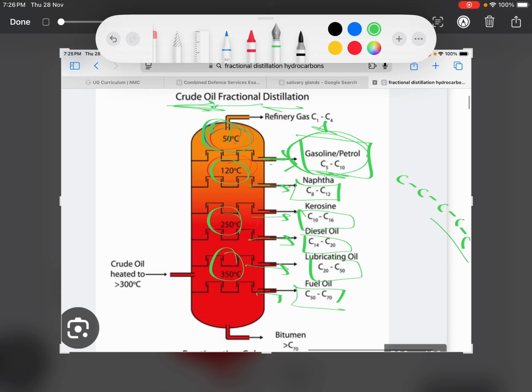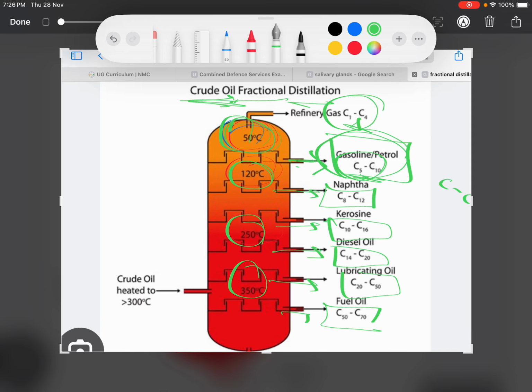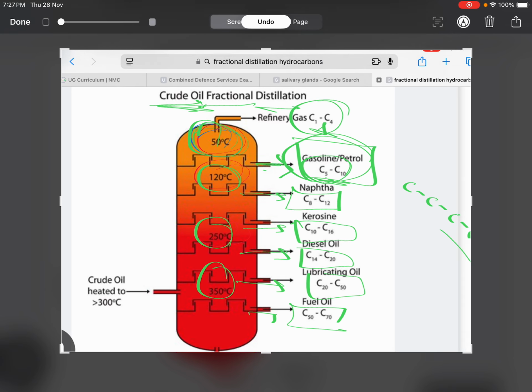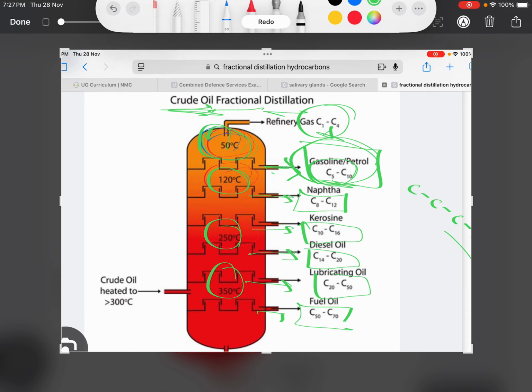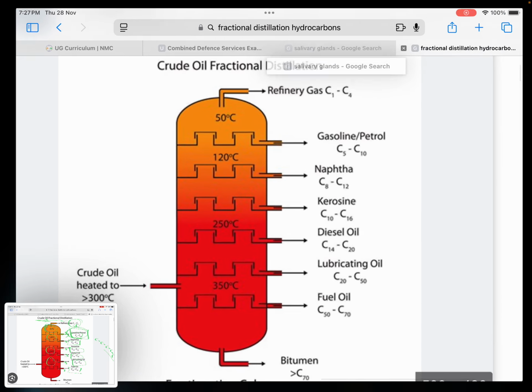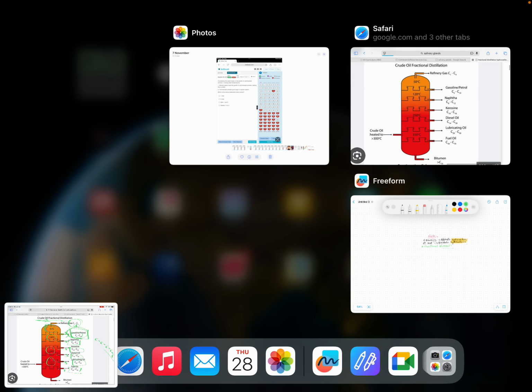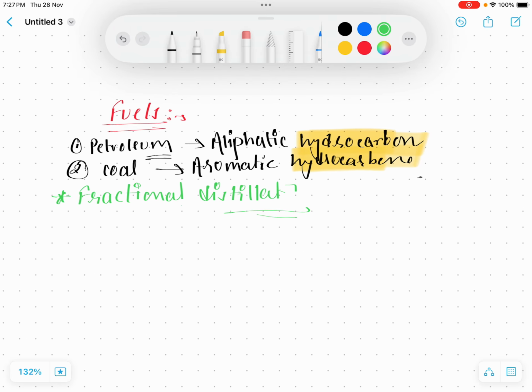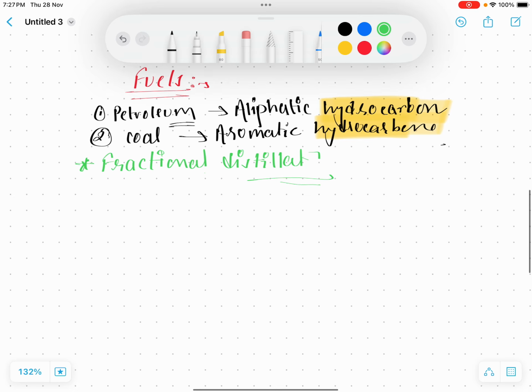I'm just giving the idea that these are hydrocarbons, and these hydrocarbons are extracted by fractional distillation. This is the basic idea about fractional distillation, and how fuels like petrol or diesel, whatever we need, are extracted. Now, after obtaining fuel, we obtain hydrocarbons.